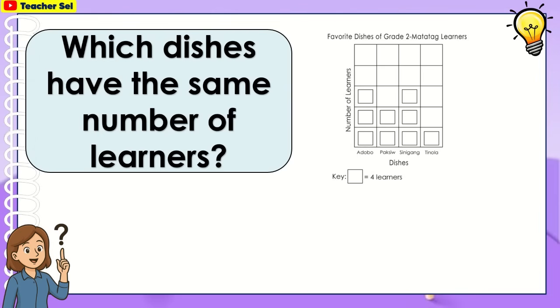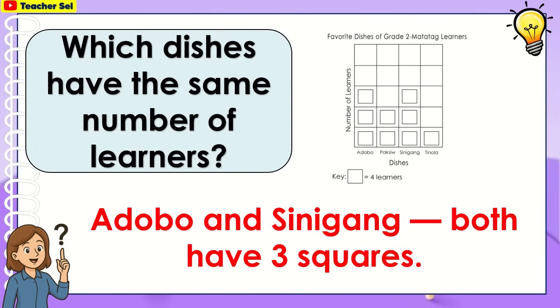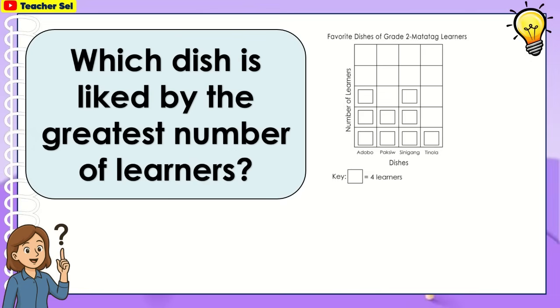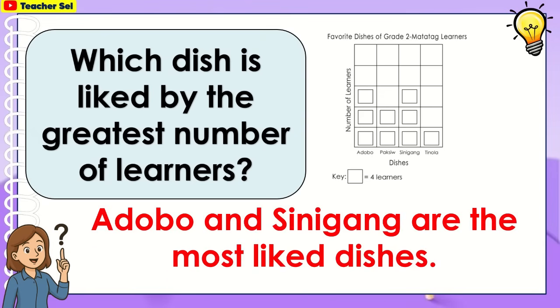Which dishes have the same number of learners? Adobo and sinigang both have 3 squares. Which dish is liked by the greatest number of learners? Adobo and sinigang are the most liked dishes.